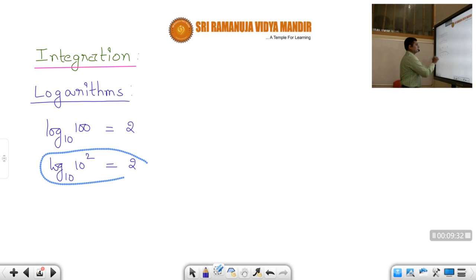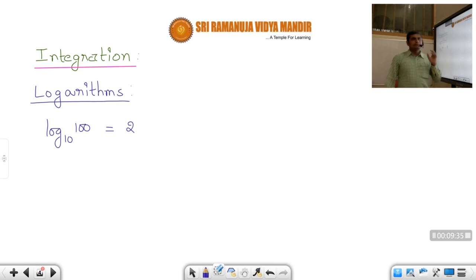Now you have calculated that log of 100 to base 10 is 2. Now what is the anti-log of 2, students? That is equal to 100. That means if you calculate the logarithm of 100, you will get 2, and if you calculate the anti-log of 2, you will get 100.